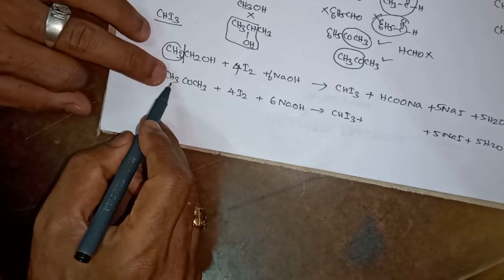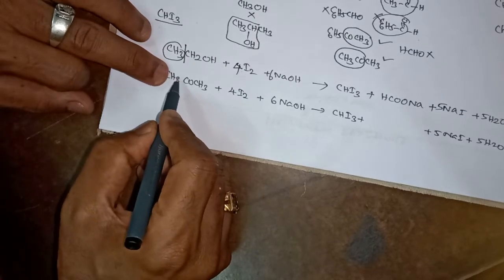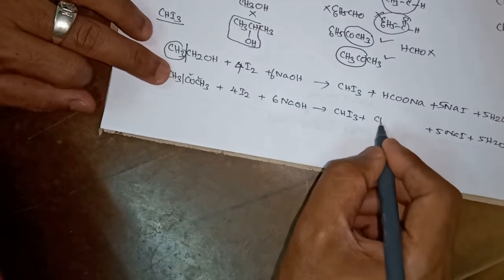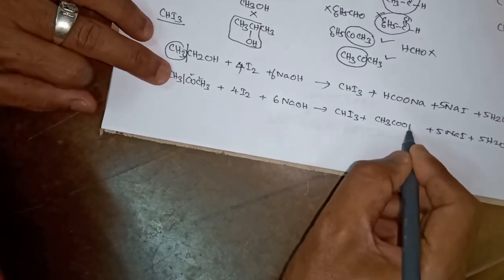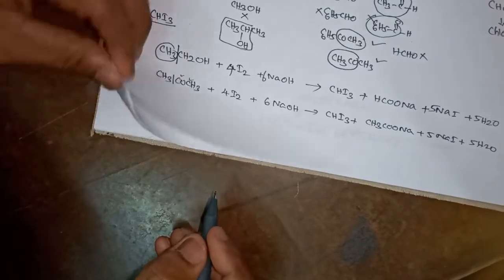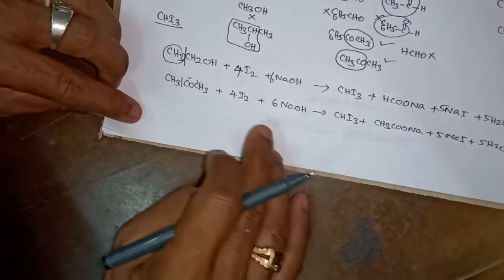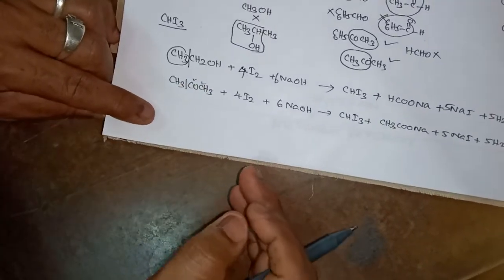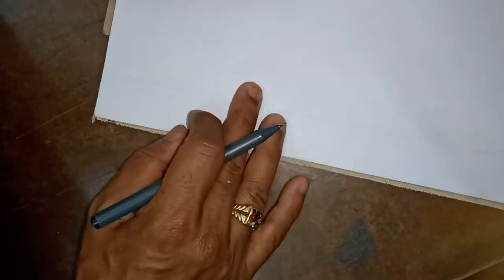1 carbon is left. Here also this carbon is converted to iodoform. See that, remaining how many carbons? It has 2 carbons. 2 carbon containing acid is acetic acid. So go for sodium acetate. Now we are seeing this reaction is happening in how many steps. So now we are going to see the mechanism of this.